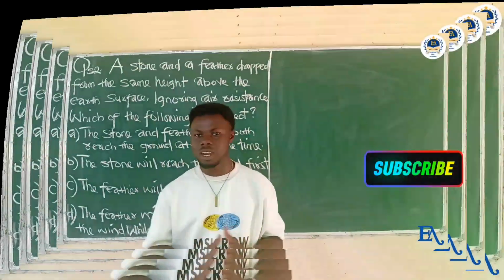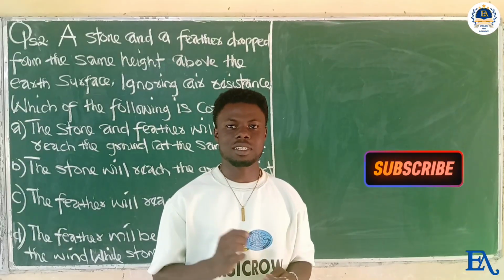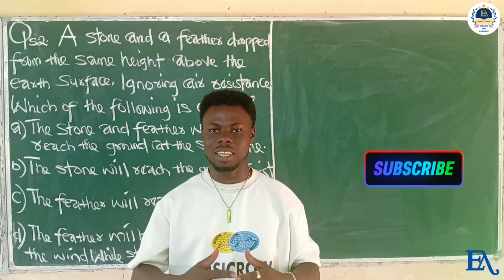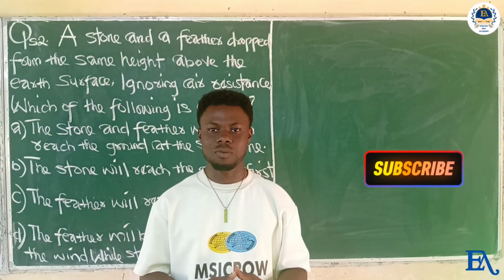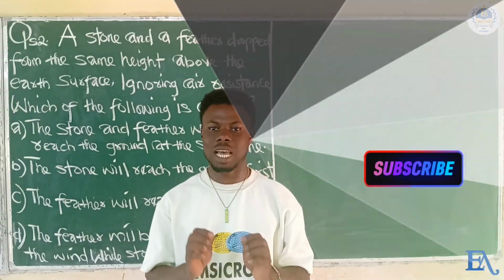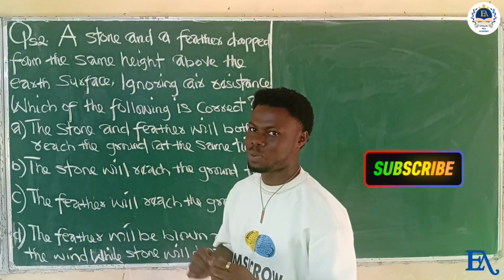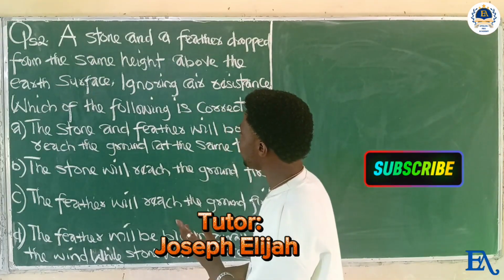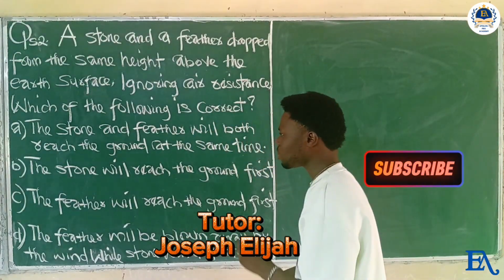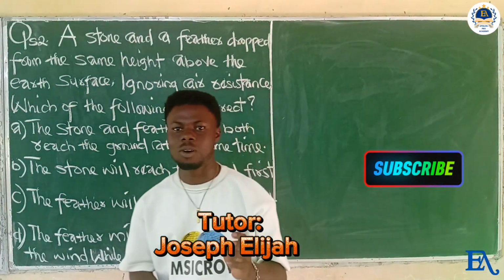Now in physics, whenever we say ignoring air resistance, we are actually talking about in a vacuum. What is vacuum? Vacuum is a region where there is absence of air. Everything transpires in the absence of air. Before answering the question or going to the right option, let us state the law of free fall.